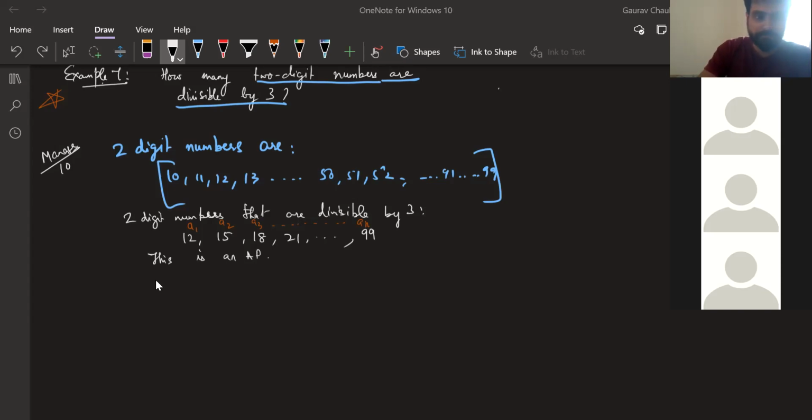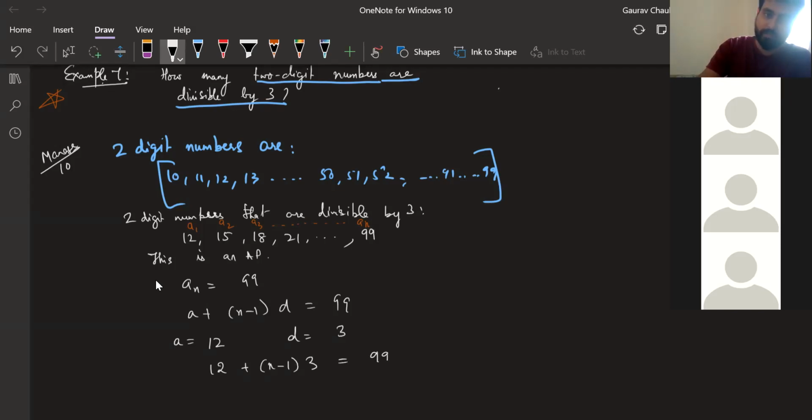So this is my an is equal to 99. Basically, a plus (n minus 1)d is equal to 99. You can all do it yourself. I know a is equal to 12, the first term is 12. Common difference is 3, you know it's the 3 table. You don't have to write 15 minus 12 and all, but you can do that also. No big deal. So I have 12 plus (n minus 1) into 3 is equal to 99. So 12 plus 3n minus 3 is equal to 99.